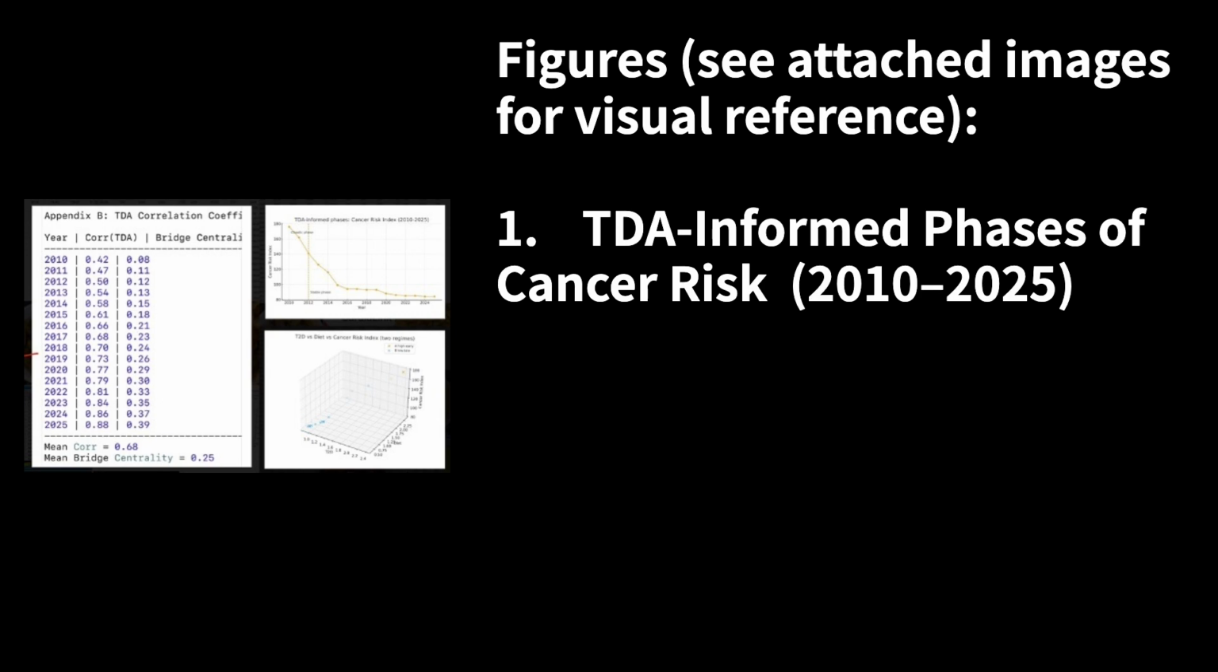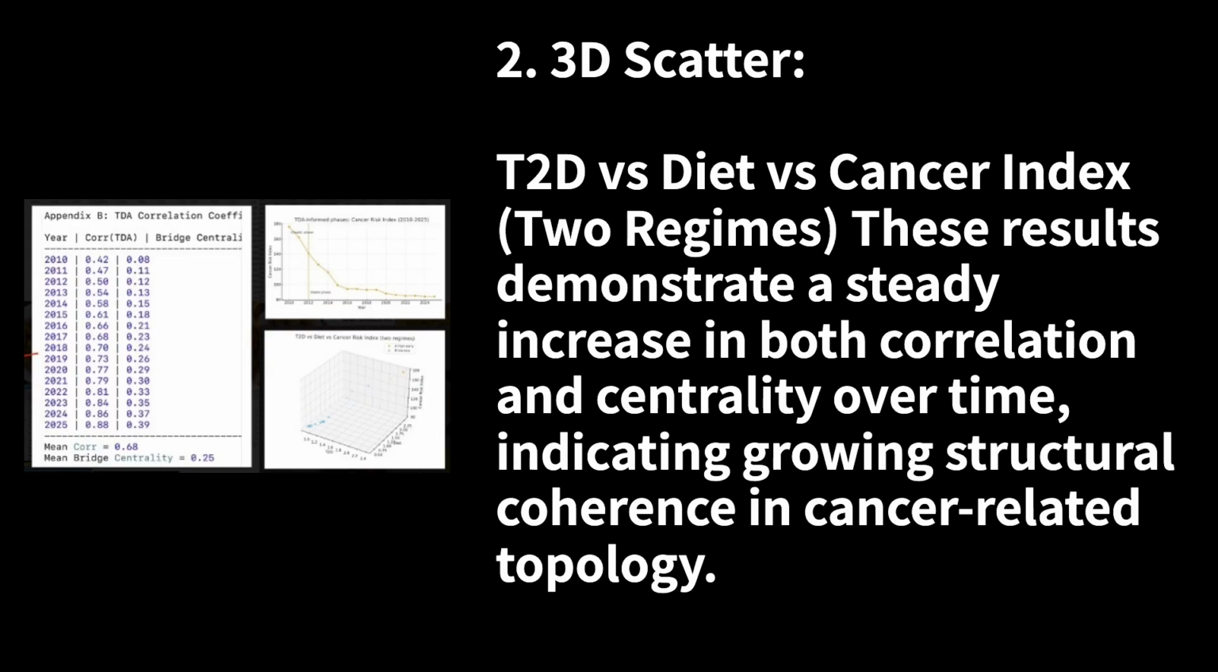Figures: see attached images for visual reference. 1. TDA-informed phases of cancer risk, from 2010 to 2025. 2. 3D scatter, T2D versus diet versus cancer index, 2 regimes. These results demonstrate a steady increase in both correlation and centrality over time, indicating growing structural coherence in cancer-related topology.